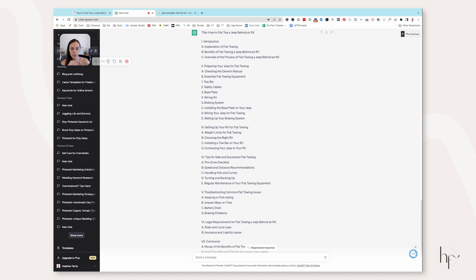This is actually really close to my original blog post. So what I'm going to do is go back in and start adjusting my framework and seeing what gaps I can fill with this. I really like this big heading here. I'm going to talk about all of these things in that blog post, but I like this big overall heading for preparing your Jeep to flat tow.